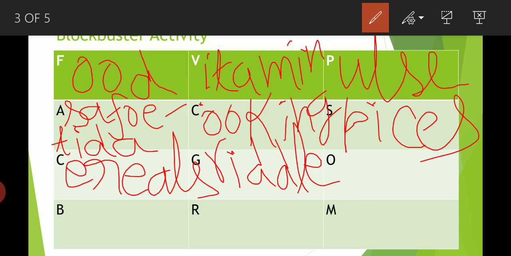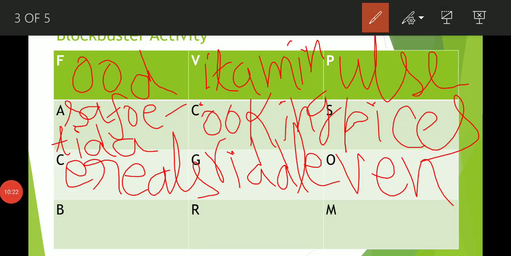Which electrical appliance is used to cook food with the help of the baking method? And the answer should start with the letter O. Tell me, what is the right answer? The right answer is oven. We use an oven to bake the food. This word starts with the letter O, and this is an electrical appliance because electricity is used to run this appliance, right? Now come on to the next question.